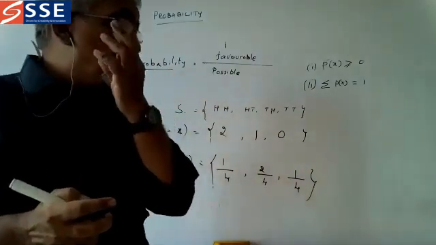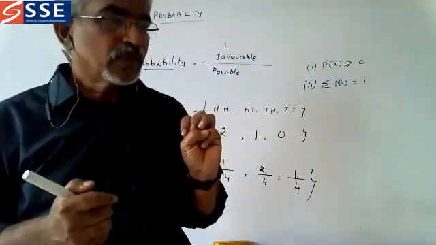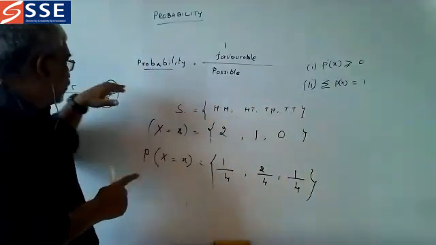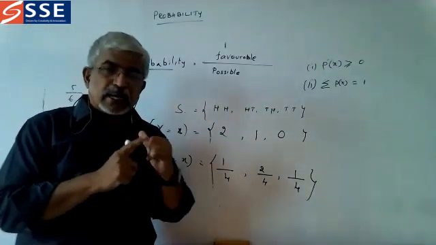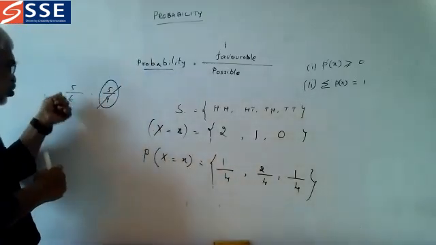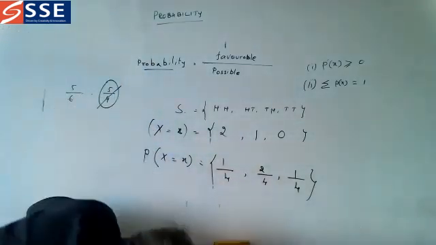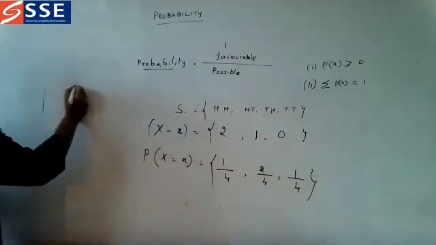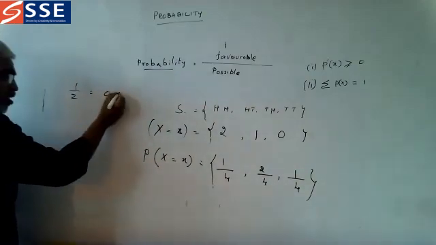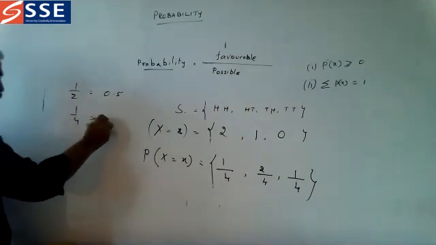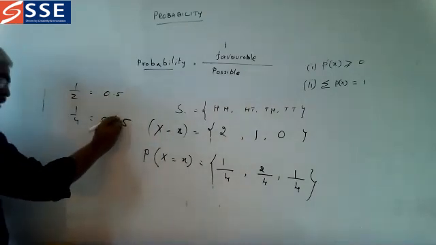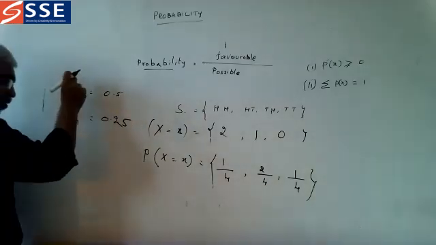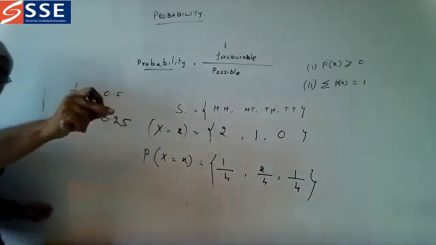So we determine probability in 3 ways. What are the ways? We can determine this by fraction. We can determine this by decimal. Suppose it is 1 by 2. If you are having this, what is the decimal? 0.5. So 1 by 4, it is 0.25. So we get the decimal. So probability can be done in fraction, in decimal, and in percentage also.